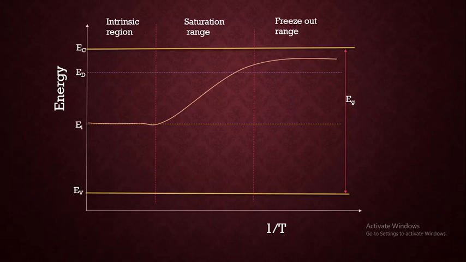So this is how we interpret the results for extrinsic carrier concentration, and in the same way we can explain the extrinsic carrier concentration for a p-type semiconductor. Just that instead of the donor level we are going to consider the acceptor level.